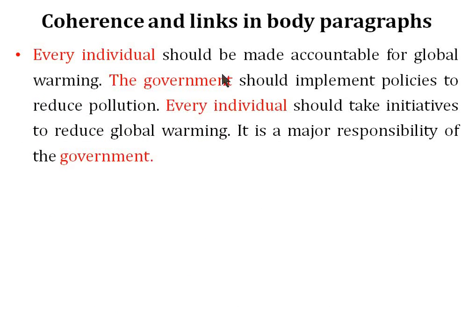So let's take another example. Every individual should be made accountable for global warming. The government should implement policies to reduce pollution. Every individual should take initiatives to reduce global warming. It is a major responsibility of the government. So again, this paragraph isn't linked together. There's a lack of coherence in this paragraph. The different types of sentences are not linked together. There is no logical sequence in this paragraph. So how can we improve the coherence in this?